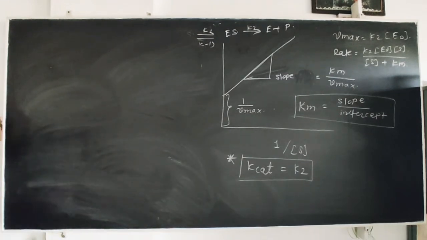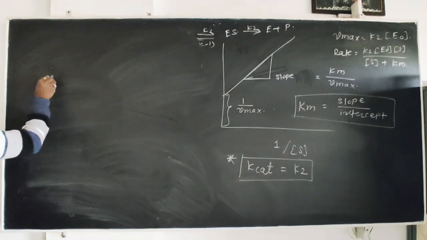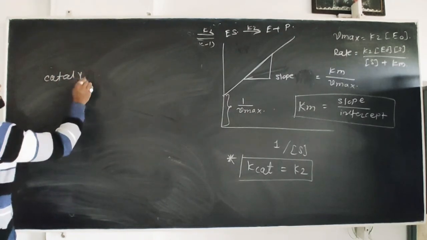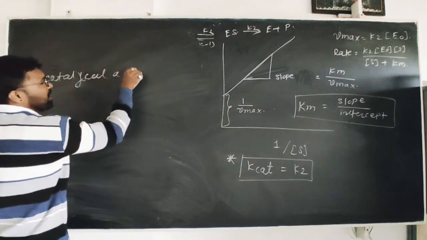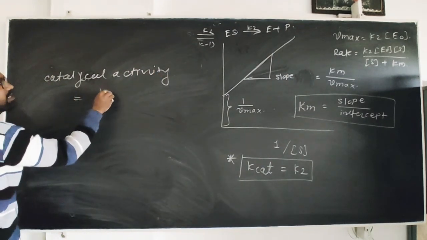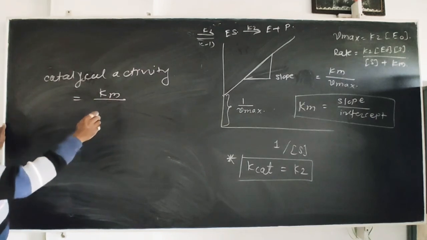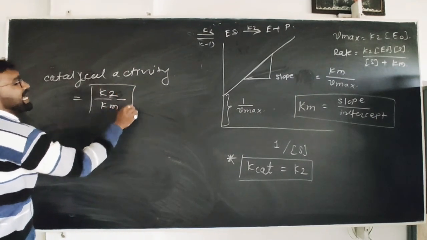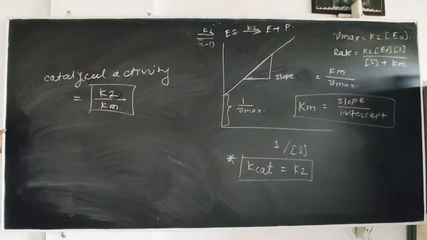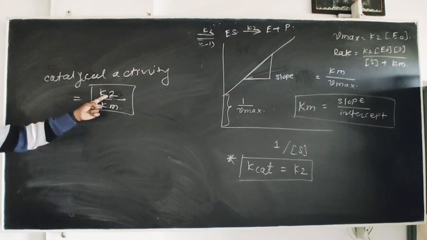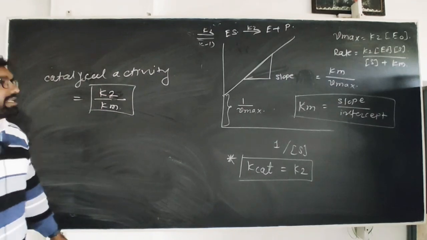this is also found by using these equations. The catalytic activity of the catalyst or enzyme is equal to K2 upon Km. This is the catalytic activity of the catalyst, which is found by using the ratio of the rate constant K2 divided by the Michaelis and Menten constant.